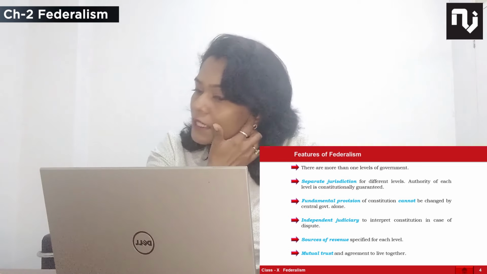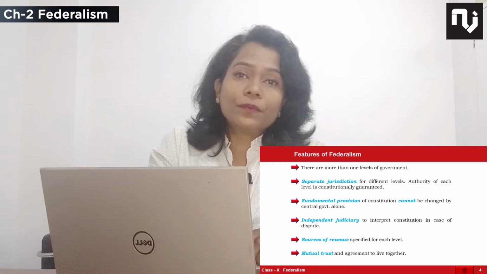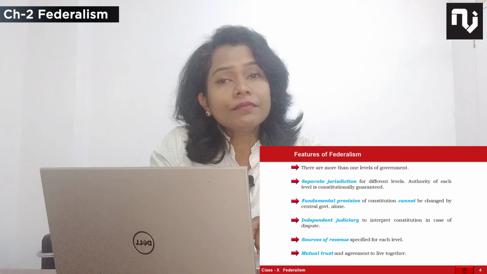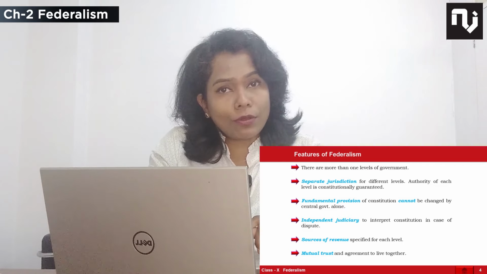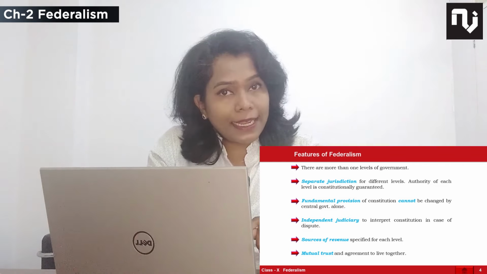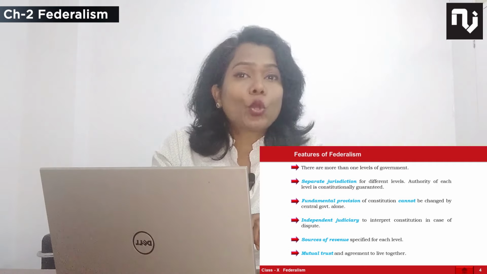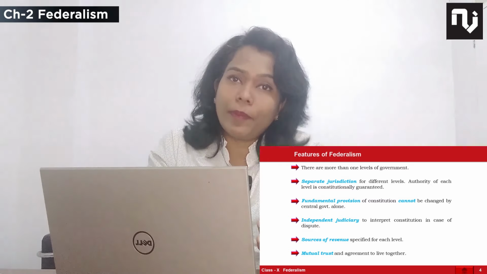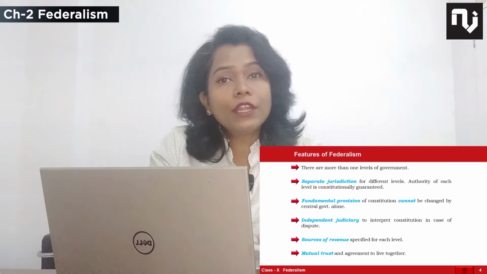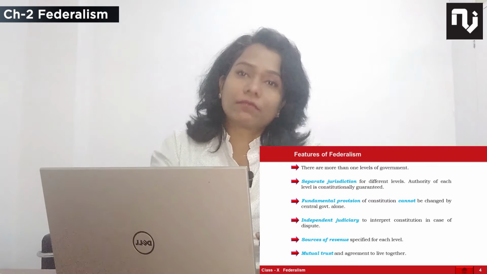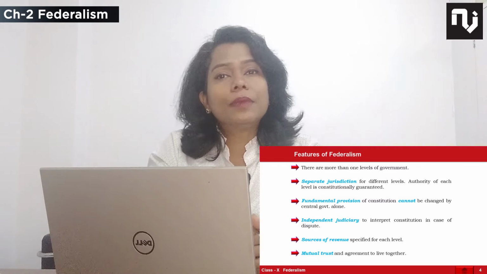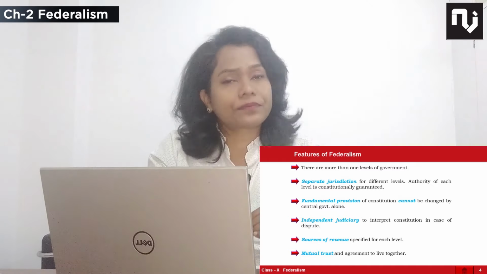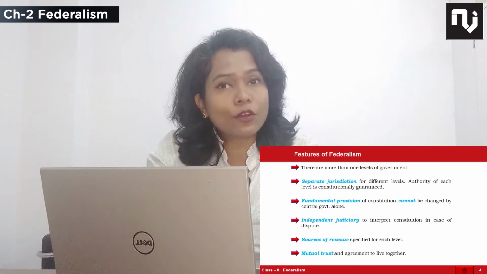Next we have sources of revenue. What is revenue? Income. So how does the government have income? Government has income from sources like income tax, sales tax, house tax, toll tax. These are so many taxes that people pay to the government, and the government uses that tax money again in rotation to help the people by paying the salaries of their staff and reducing their own expenditure.